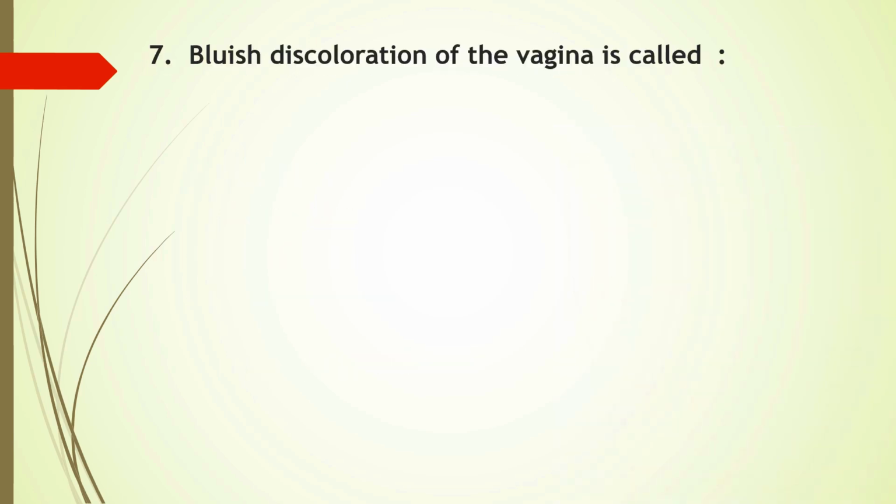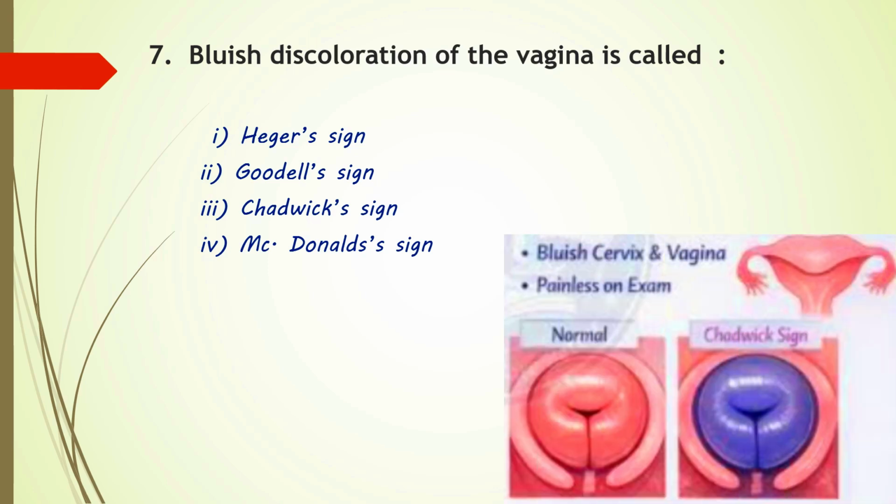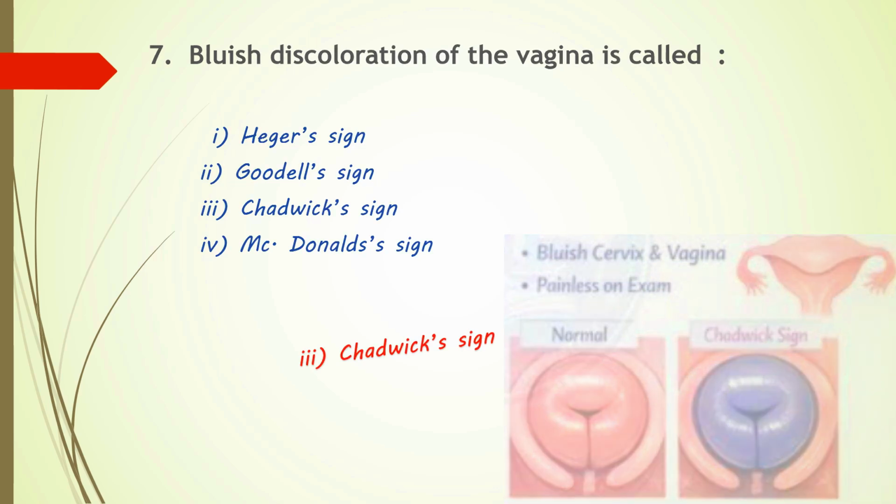Question number 7. Bluish discoloration of the vagina is called? Options are Hegar sign, Goodell sign, Chadwick sign or option 4 McDonald's sign. Yes, Chadwick sign is a bluish purple discoloration of the cervix, vagina and the vulva which acts as a probable early sign of pregnancy. It is mainly caused by increased vascularity and blood flow to the pelvic region. So here option 3 is the correct answer.